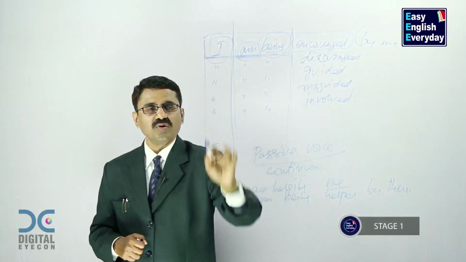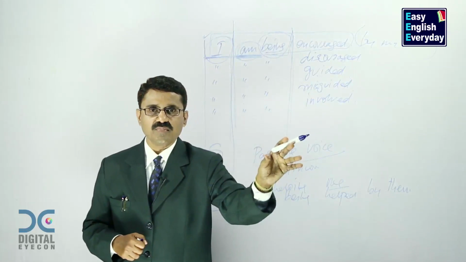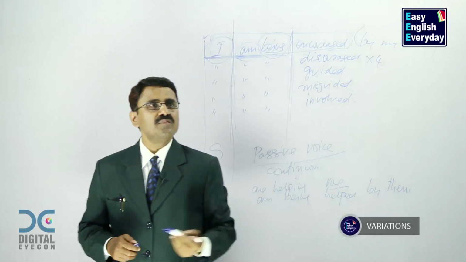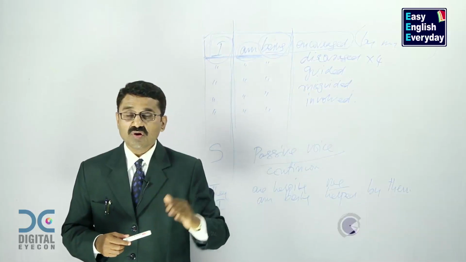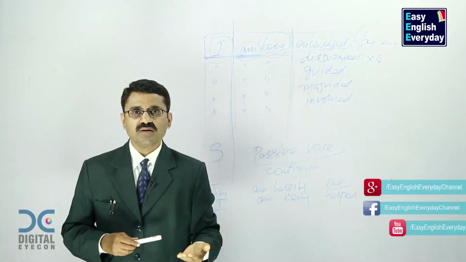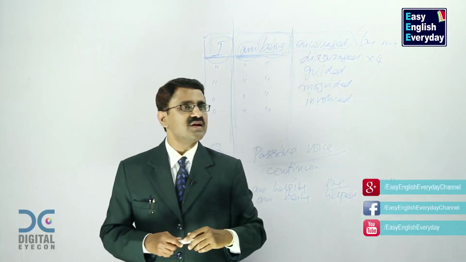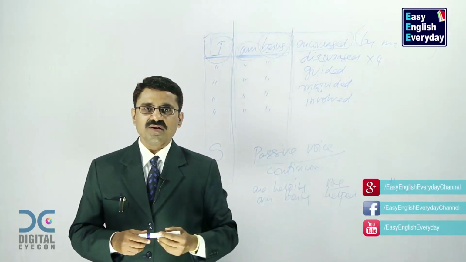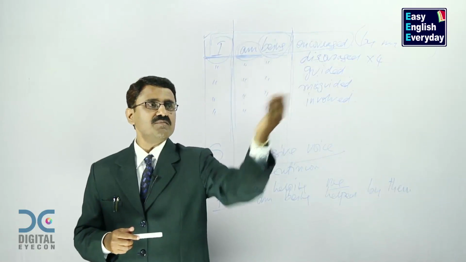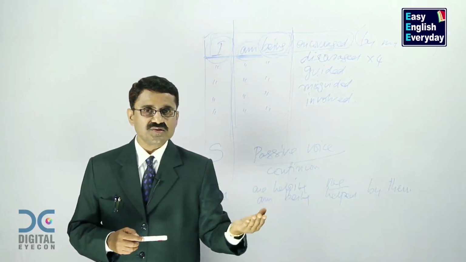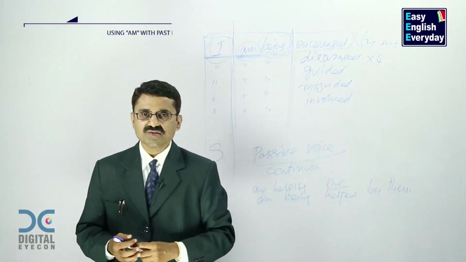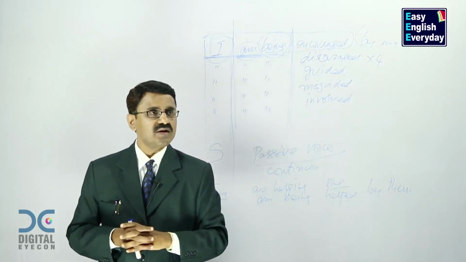Once you become good at framing sentences in this format, start practicing the variations. I am being encouraged. I am not being encouraged. Am I being encouraged? Am I not being encouraged? I am being discouraged. I am not being discouraged. Am I being discouraged? Am I not being discouraged? I am being guided by my teachers. I am not being guided by my teachers. Am I being guided by my teachers? Am I not being guided by my teachers?